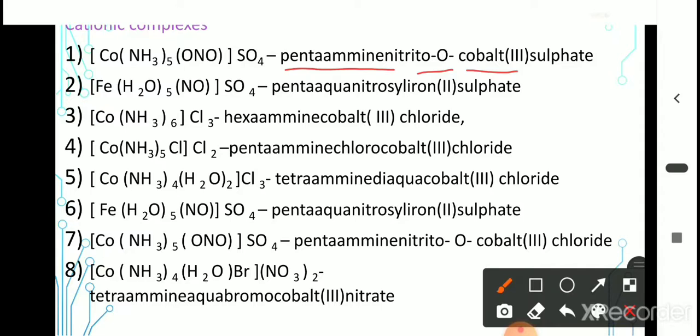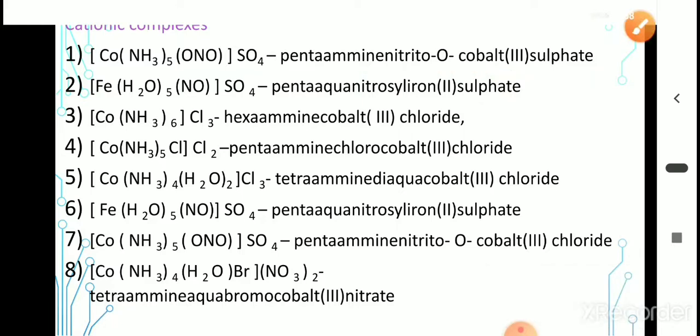Pentaammine nitrito-O cobalt(III). And outside the bracket, the counter ion is sulfate. Therefore, we have to write the sulfate. Counter ion means the ion which is present outside the bracket. Therefore, pentaammine nitrito-O cobalt(III) sulfate.